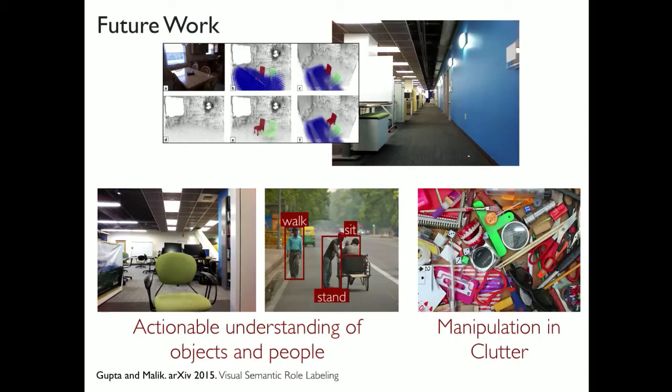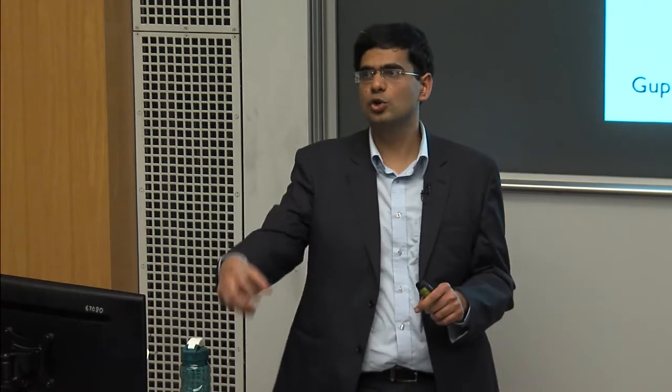And of course, I used navigation as a test bed to figure out connections between vision and robotics, but manipulation is no different, in the sense that perhaps there is room for such structured models which have some kind of 3D reconstruction and planning baked into them for the task of manipulation. Maybe we need to figure out how I can move something out of my way if I have to manipulate something that is behind an object. There is scope for doing manipulation in the context of other humans, and inferring their intentions and so forth. And hopefully, some of the things that I've talked about today could possibly apply to problems such as manipulation.